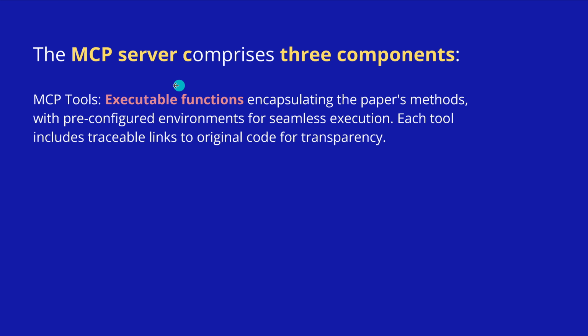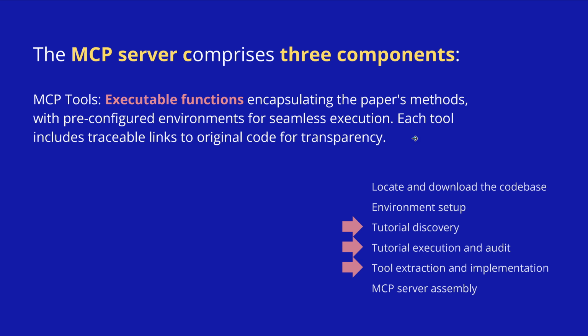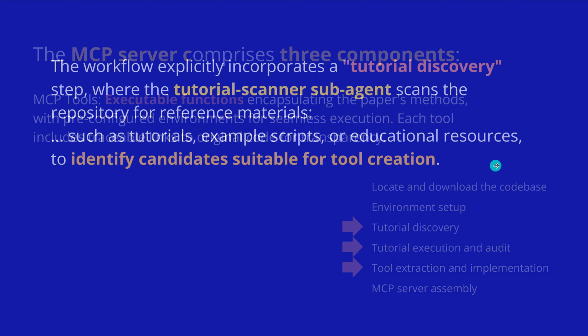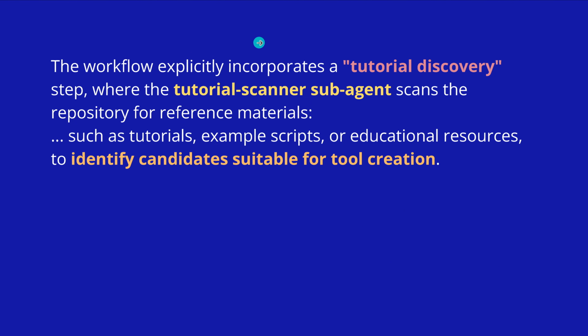So let's focus on the tools, I think they are the most important because these are the new software elements that we're going to get. And you remember I told you from the flow, we have those 3 elements: the tutorial discovery, the tutorial execution, and the tool extraction. How is it done? At first, the workflow incorporates a tutorial discovery step where we have one dedicated agent that is trained only to do this. A tutorial scanner sub-agent scans the repo for reference materials, such as, are there any tutorials already in the published literature?